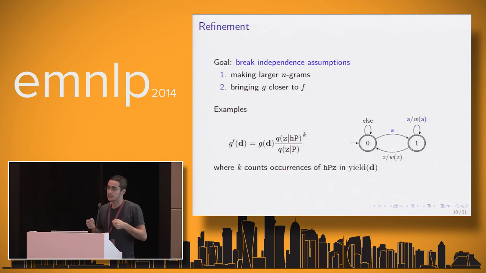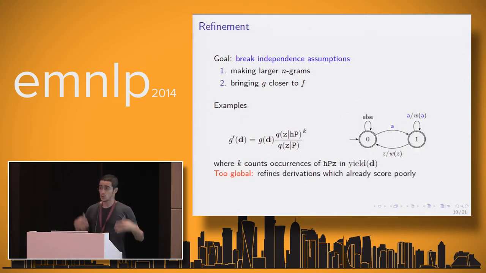So basically, you are breaking an independence assumption. You are introducing a word in the context of PZ. And for a bigram, that would be an automaton that incorporates this kind of refinement, and you can do that via intersecting the hypergraph with that automaton. And you can generalize that for bigrams, trigrams, and so on.